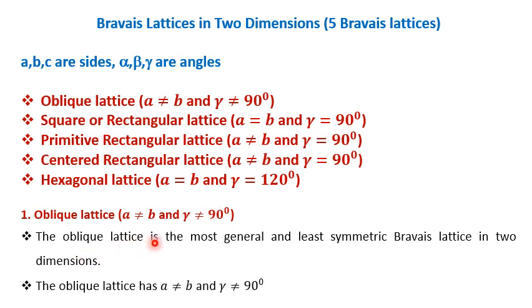The oblique lattice is the most general and least symmetric Bravais lattice in two dimensions.